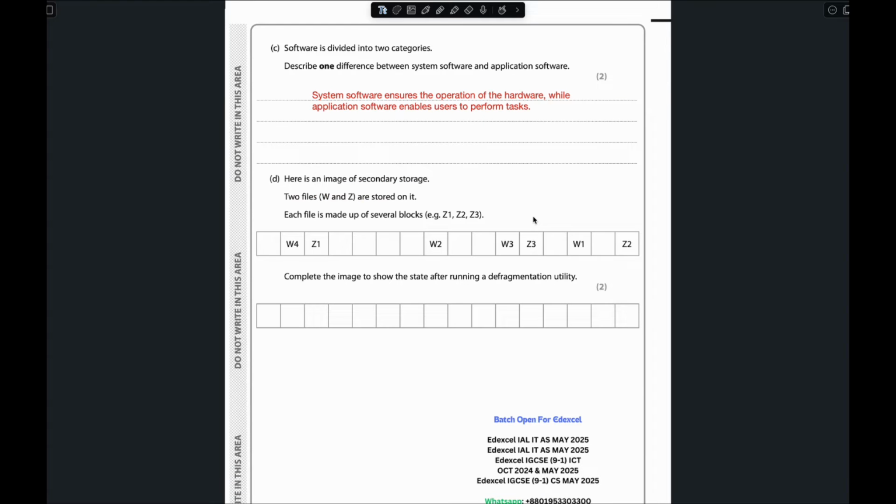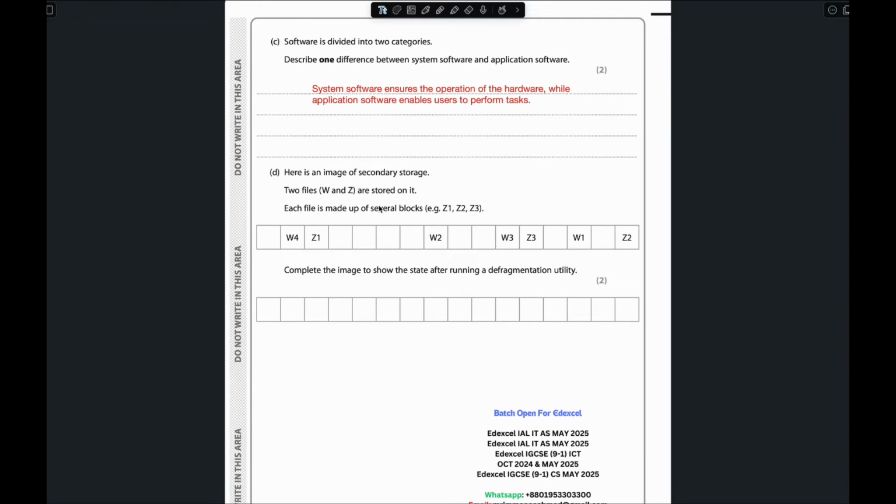Now move to question D, which is: here is an image of secondary storage. Secondary storage is our SSD or HDD, right? Two files, W and Z, are stored on it. Each file is made up of several blocks, Z1, Z2, and similar. Complete the image to show the state after running a defragmentation utility. So after the defragmentation, what will the answer look like?